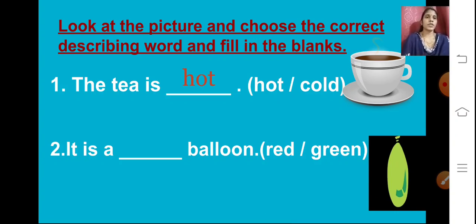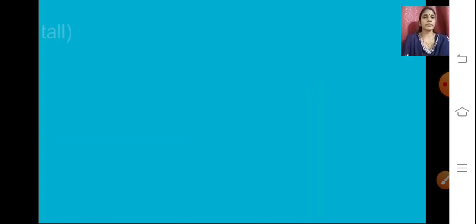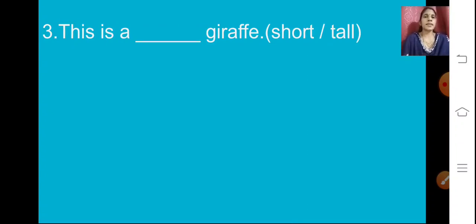It is green. So what will you write in the bracket? Yes, you will write green. It is a green balloon. Okay. Now the next one. This is a dash giraffe. And the options are short, tall. Now let us see the picture.